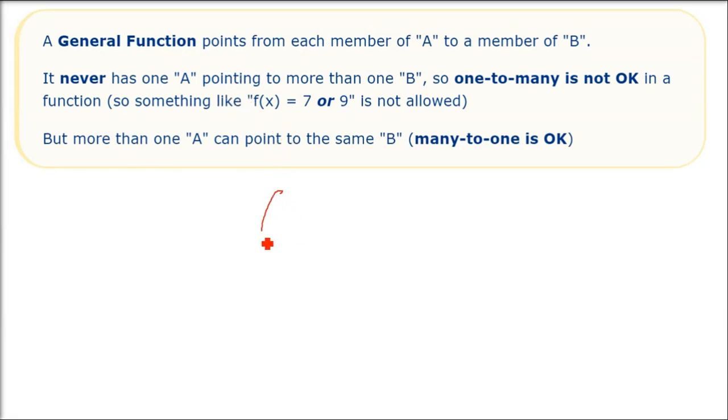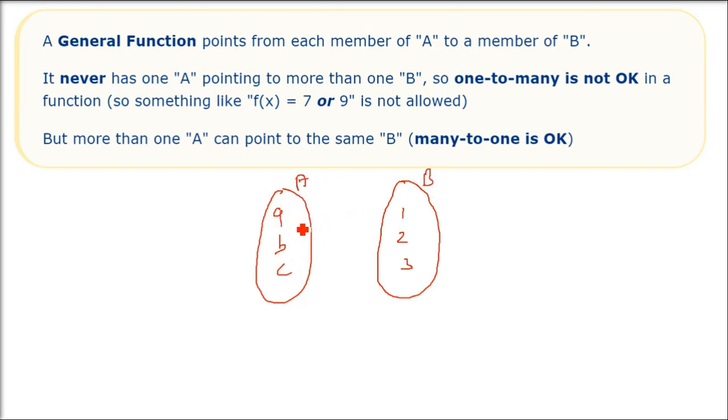For a general function, we have, say, 2 sets. Every time there is a pointing or a mapping from A to B, a member from the first set to another set. Always we point from left to right, never from right to left.